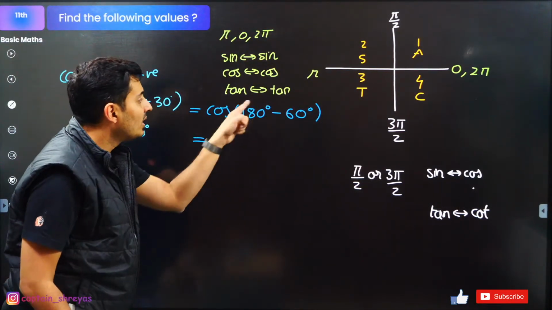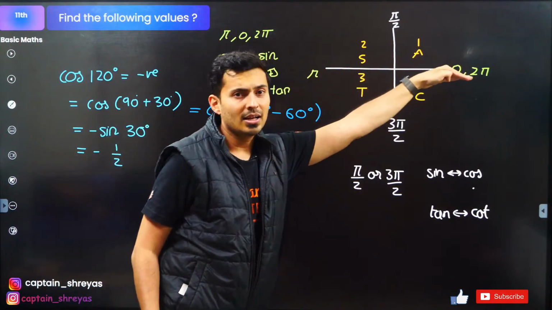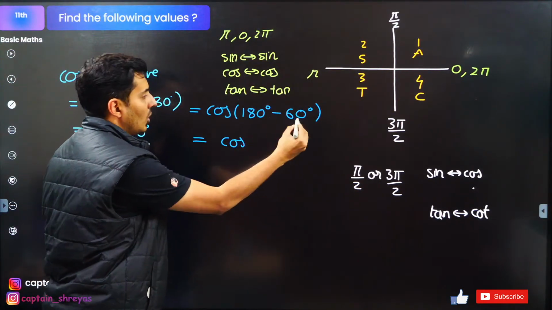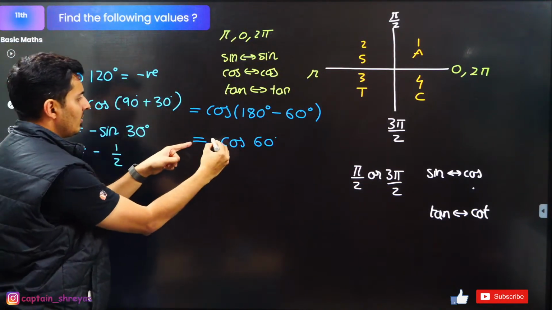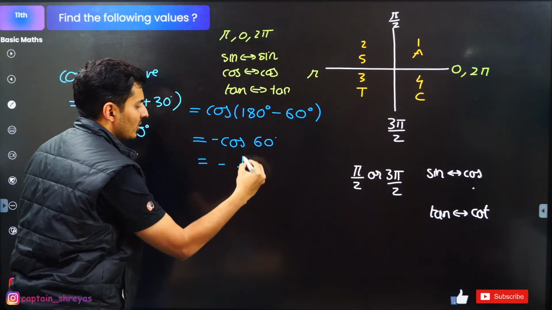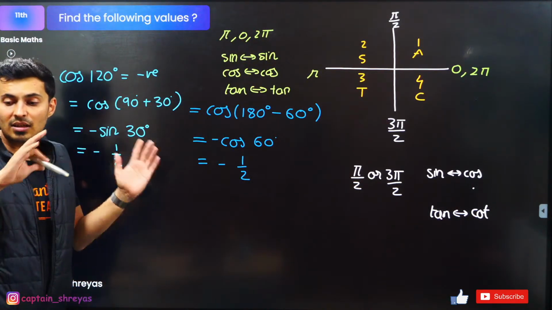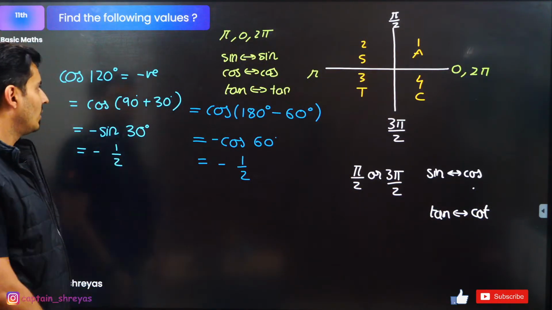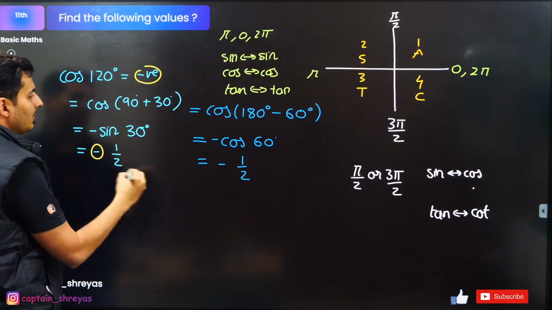Now, because it involves 180 degrees, which is pi radians, which is this line, nothing will change. Cos remains cos, and whatever is there inside will come as it is. But I know the answer will be negative as shown. So minus cos 60, and cos of 60 is half again. So minus half here or minus half here. The answer will be the same. Your final result will not change. Is that clear? So this negative sign over here is coming over here.